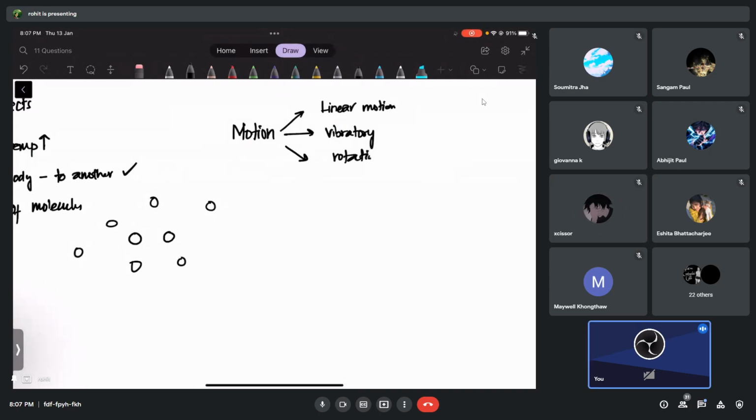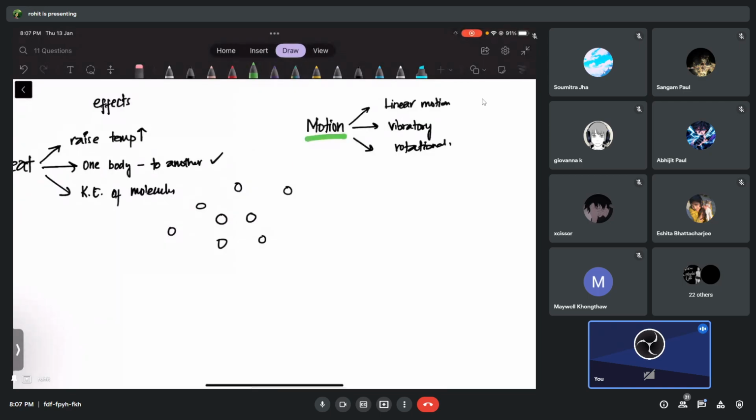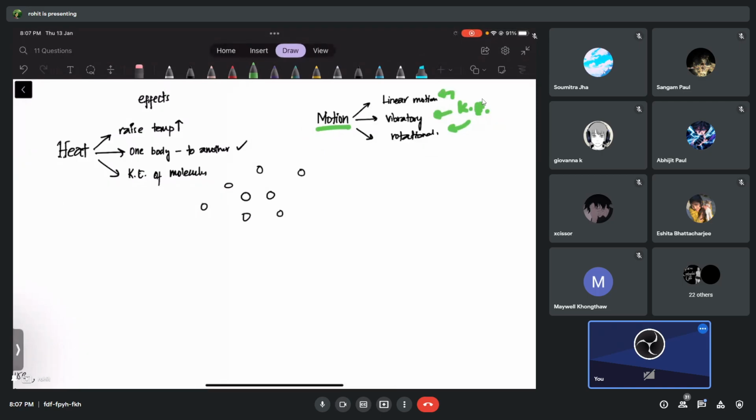Very good. So you know what, kinetic energy can be involved in any kind of motion. It doesn't have to be linear. Kinetic energy is there in rotational motion, in linear motion, and also in vibratory motion. So the point is that heat can facilitate these motions. Heat can produce linear motion, heat can produce vibratory motion, and heat can also produce rotational motion.